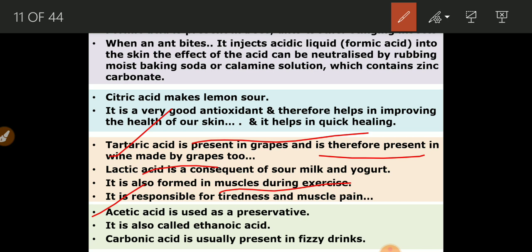Then it is also called ethanoic acid. Acetic acid is another name, ethanoic acid. Keep in mind, in the 4th chapter we will discuss it.